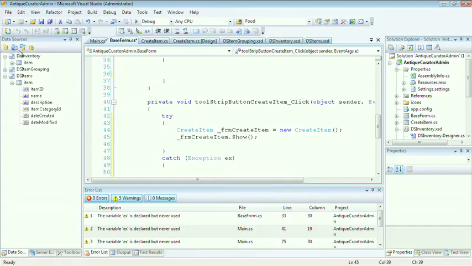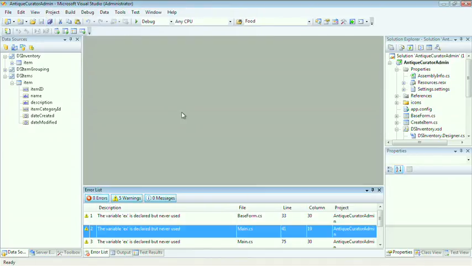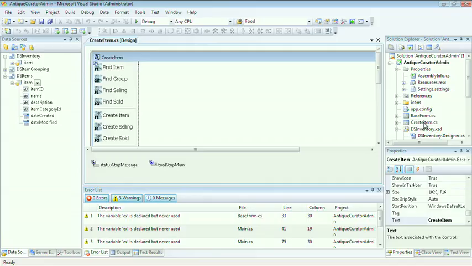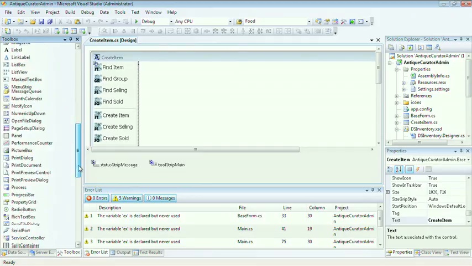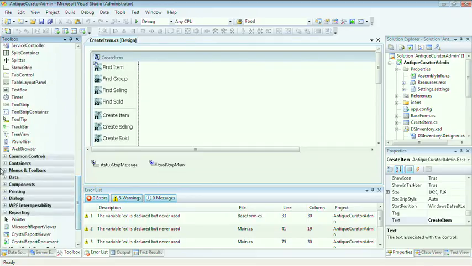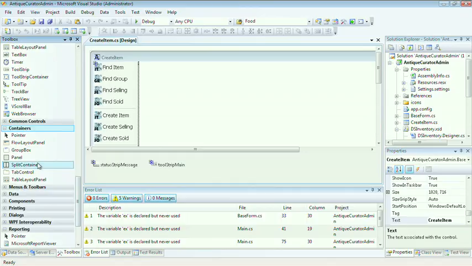Let's save all our changes, and let's close all our windows. Select Window, close all documents. Now let's go to the designer for the Create Item to add some user interface features to connect to our data. Double-click on Create Item to launch the designer. Click on the toolbox on the left-hand side window. Let's scroll down until we get to Containers. Expand the Containers tab. Inside here, we'll see a split container.